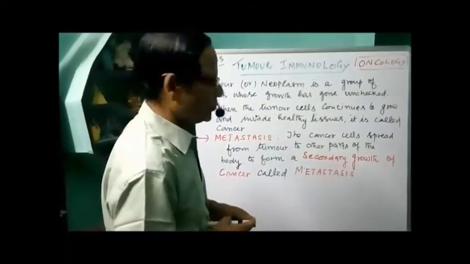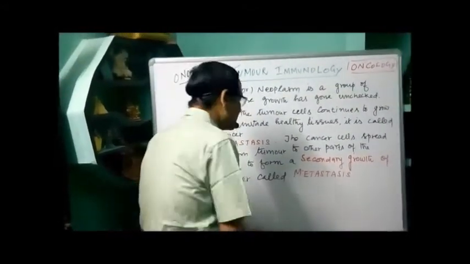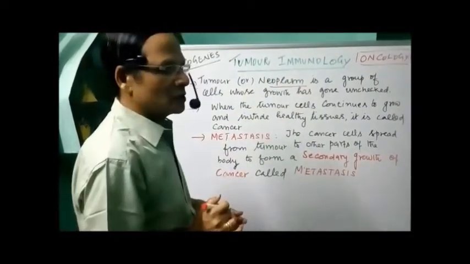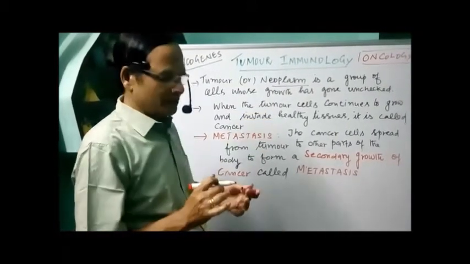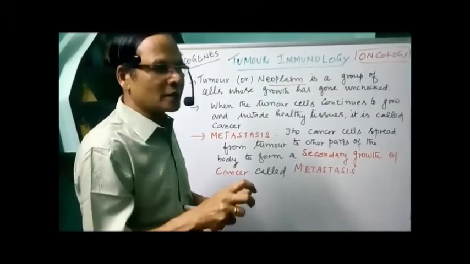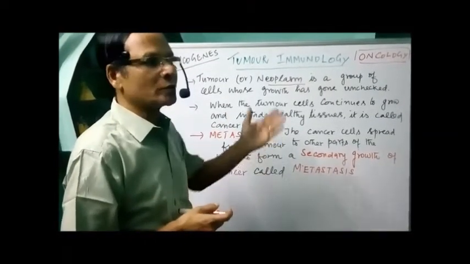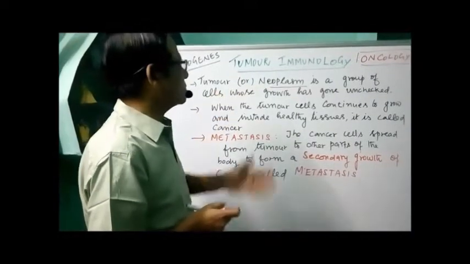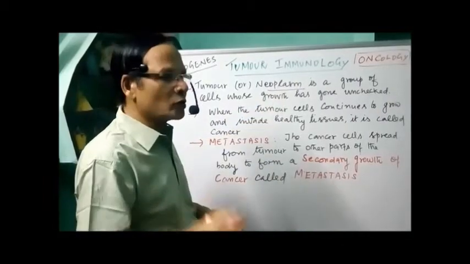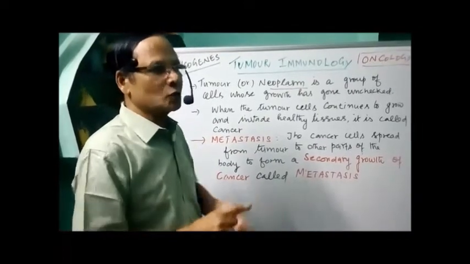Now let's see, what is a tumor? Tumor is otherwise called neoplasm. It is nothing but a group of cells whose growth has gone unchecked. That means abnormal, uncontrolled growth of cells occurs in a tumor. That's why it's a group of cells whose growth has gone unchecked, just dividing and resulting in growth.